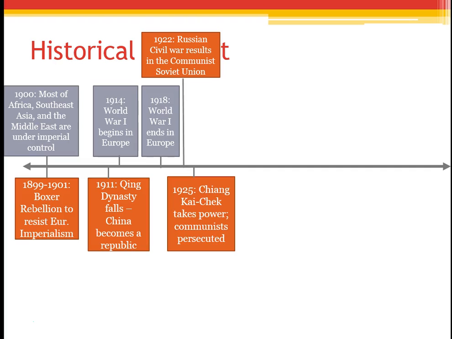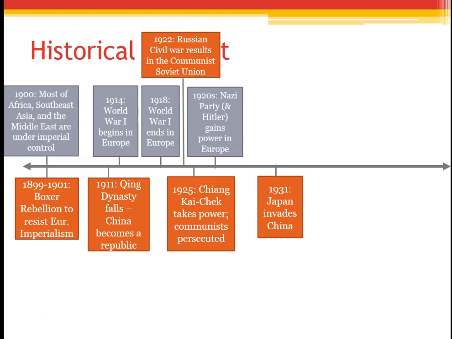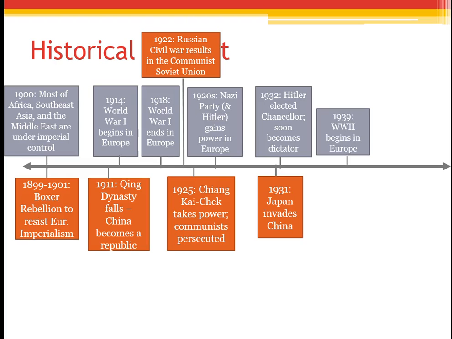Three years after that, Chiang Kai-shek takes power, and communists are persecuted. Then we're seeing the rise of the Nazi Party, Hitler gaining power in Europe. In 1931, fascist Japan is also gaining power and territory, and they invade China in the 1930s. By the next year, Hitler is elected chancellor, and we see the World War II momentum start to pick up in our timeline.